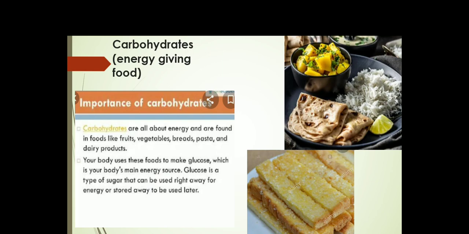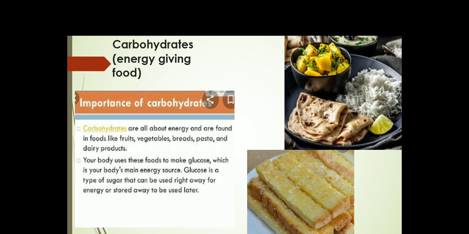Children need a lot of carbohydrates, and the people who do a lot of physical work like rickshaw pullers, laborers, farmers, sportsmen, they need a lot of carbohydrates because it will give them good energy.